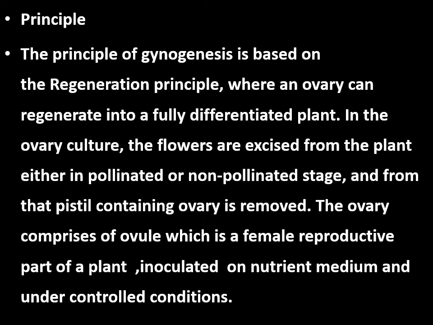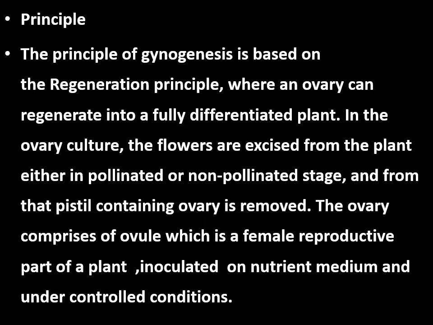Here I told you this ovary will regenerate into an entire plantlet. We know that each and every part of the plant has totipotency characteristics. Totipotency means total potentiality to regenerate into an entire plantlet. That is possible from any part of the plant organ.